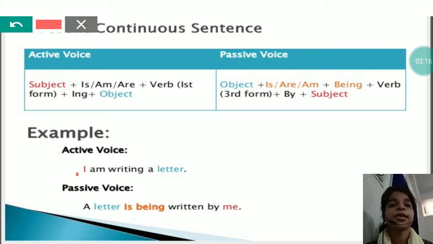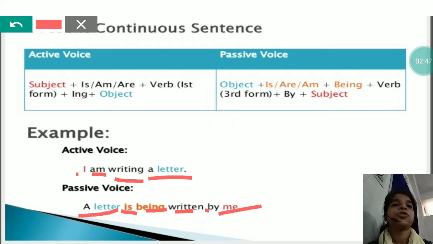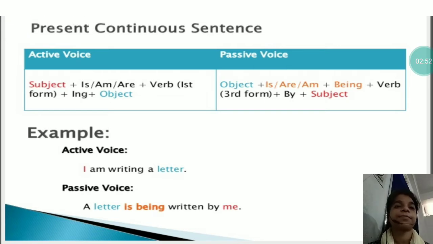I is the subject, am is the auxiliary verb that is used with I, then writing V4, and letter object. When it got converted into passive, letter comes first, then from the group is, am, are we choose is, then V4 of be, being, and then V3 of the main verb that is written, then by and then me. So this is how you will convert any sentence of present continuous tense.